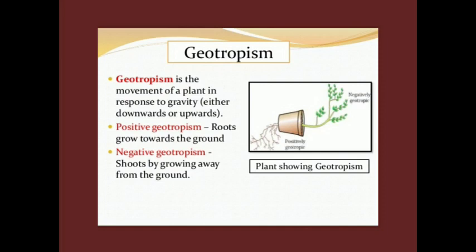Now we are going to see the second type, geotrophism. From the name it is very clear. Geotrophism is the movement of the plant in response to gravity, either downwards or upward. First is positive. Positive geotrophism is the roots, which will grow towards the ground, towards gravity. And the next is negative geotrophism. A good example for that is the shoot. It will grow away from the ground. So it is negative geotrophism.